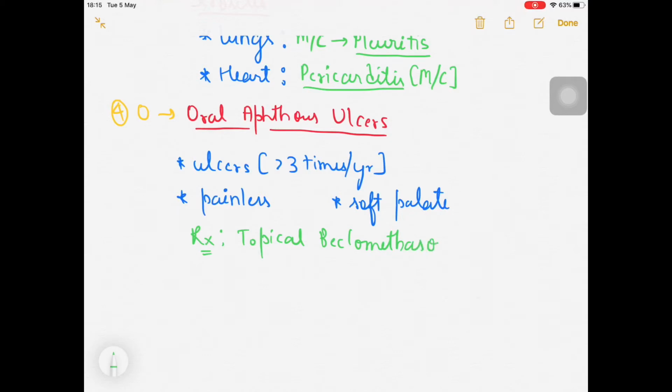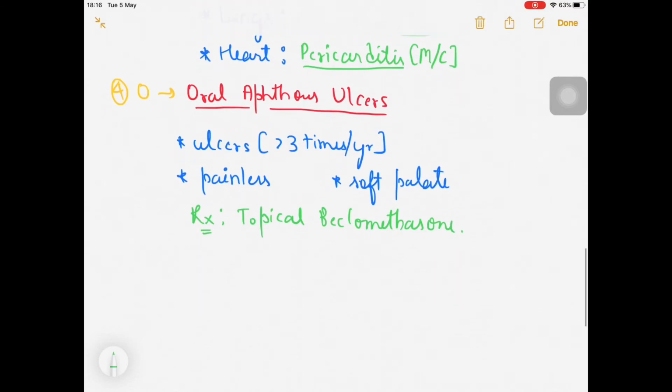Please remember, if the oral aphthous ulcers are seen in the oral cavity as well as in the vulva in females, or in the scrotum in males, that is a feature of Behçet's disease. So this is about the O part of the MD SOS brain.